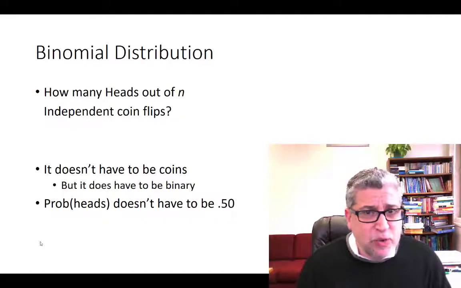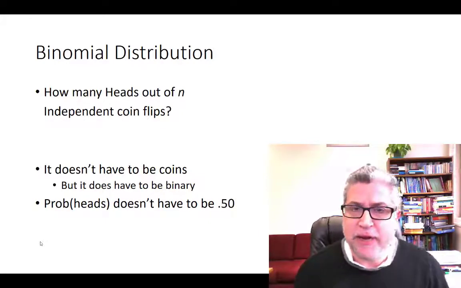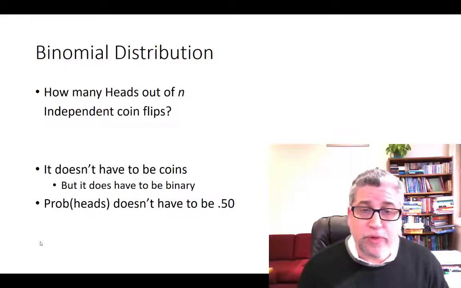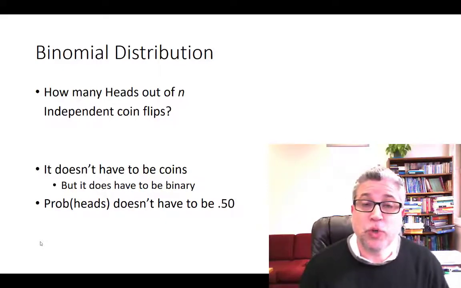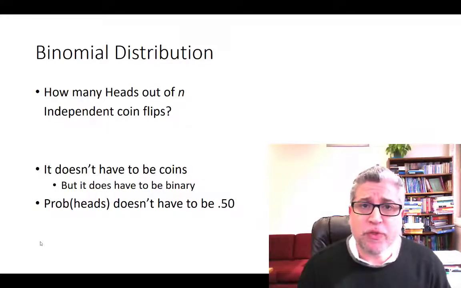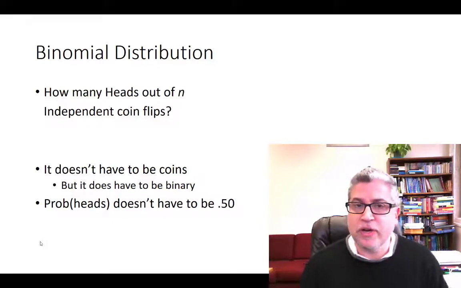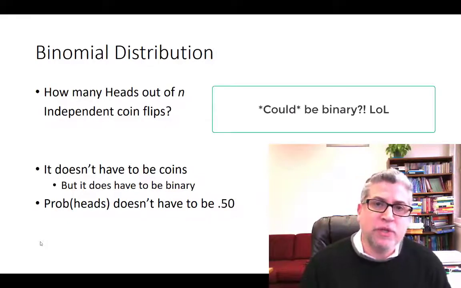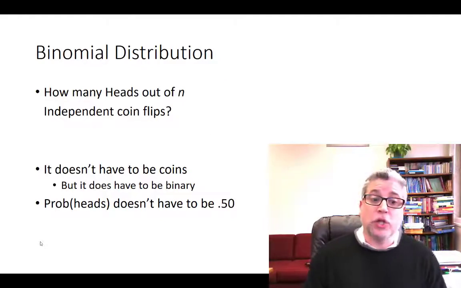So it doesn't have to be coins. It can be quiz questions. It can be basically anything that is binary. And you can think of a lot of things as being binary. Whether you answer a question correctly is a yes or no question, maybe on a multiple choice. If you're doing epidemiology, whether a person has a disease or not is actually a binary thing, or whether the person gets cured or not could be considered binary. Alive or dead could be binary. So this binomial distribution can cover a whole lot of different phenomena that we might want to learn about.